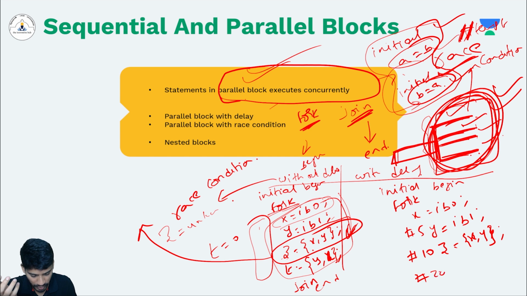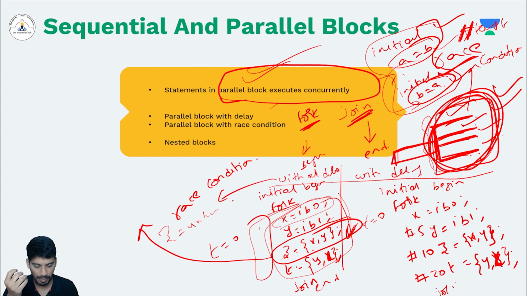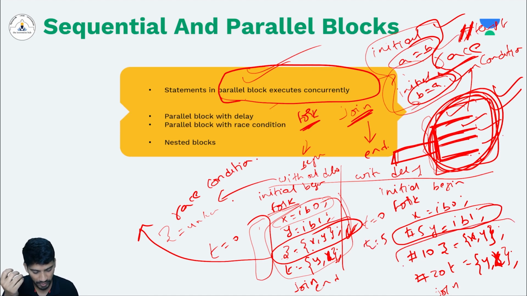After 20 nanoseconds, my t is equal to y, x. Now see what happens. Initially, all will start at time t equals 0 because they are inside the parallel block, right? And this y will be executed at 5 nanoseconds. And this z will be executed not at 15 nanoseconds, but at 10 nanoseconds.